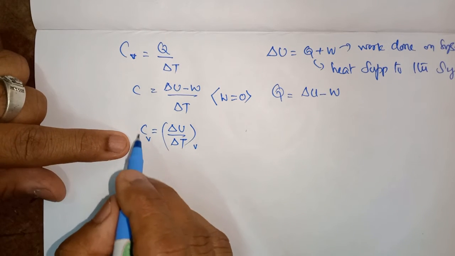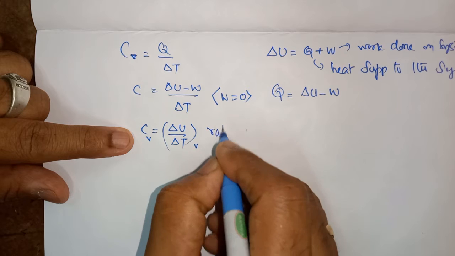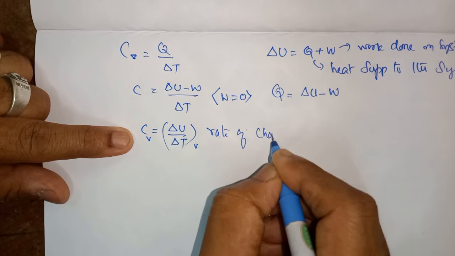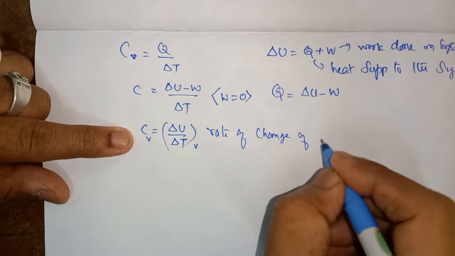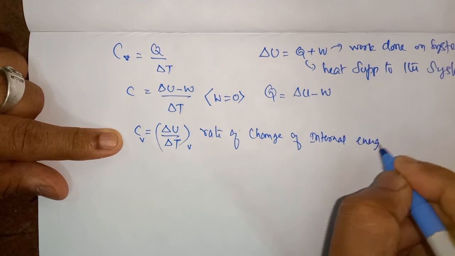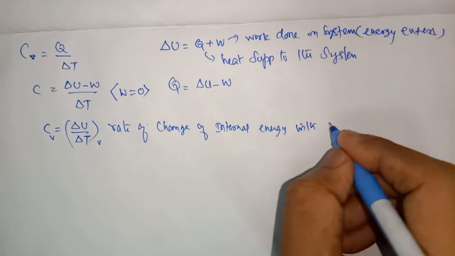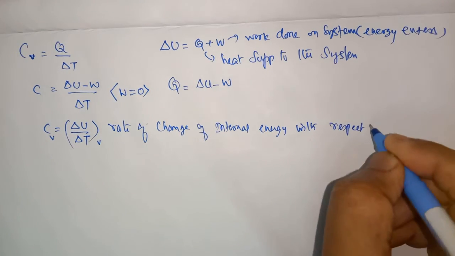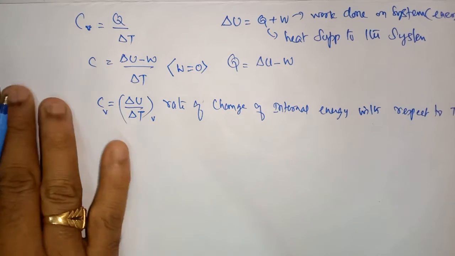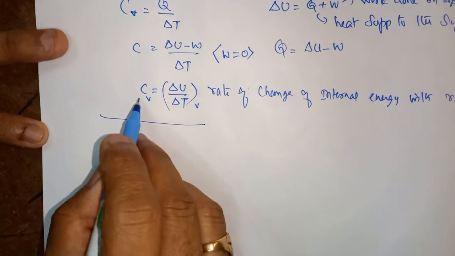So how do I define heat capacity at constant volume? Heat capacity at constant volume is defined as the rate of change of internal energy with respect to temperature. That's all.